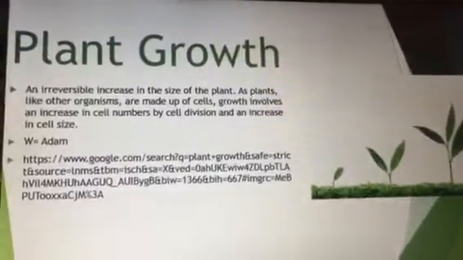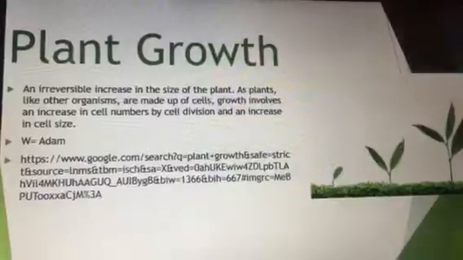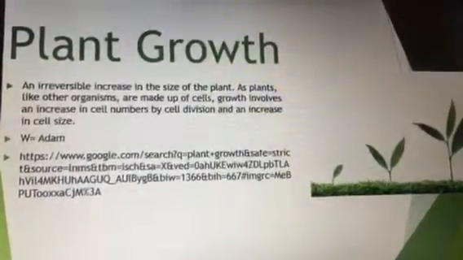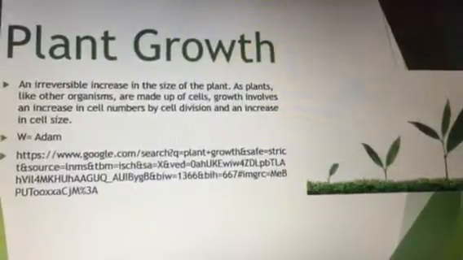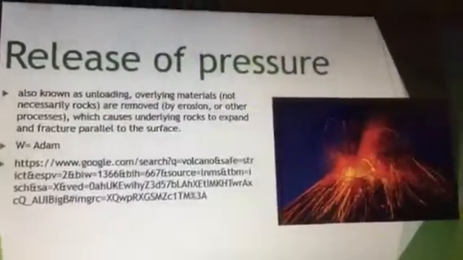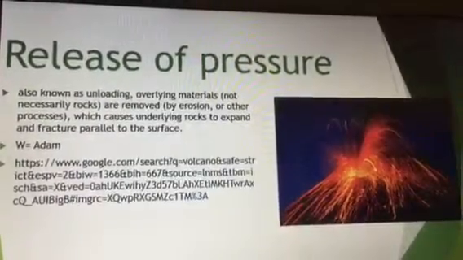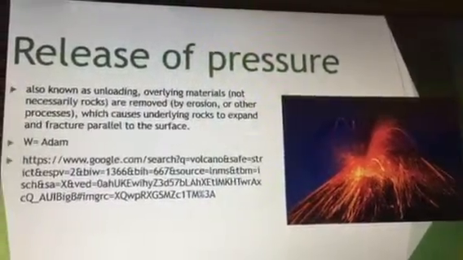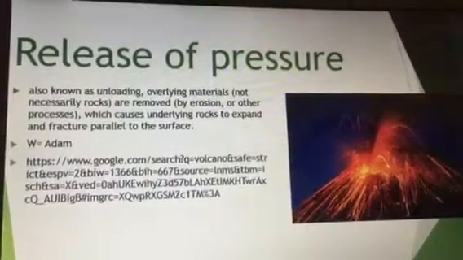Plant growth: an irreversible increase in the size of the plant, as plants, like other organisms, are made up of cells. Growth involves an increase in cell numbers by cell division and an increase in cell size. Release of pressure, also known as unloading: overlying materials are removed, which causes underlying rocks to expand and fracture parallel to the surface.